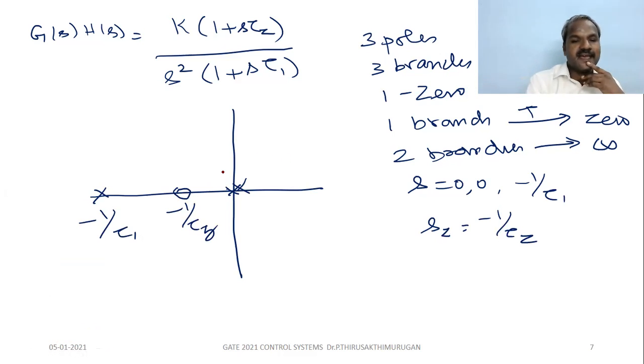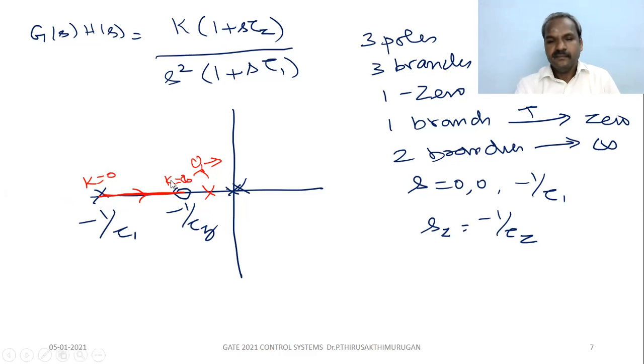If you stand here and look back this side, 2 poles are there, so no branch here. If you stand here, 2 poles and 1 zero, so odd in number, so there will be a branch between these two. This branch originates at k equal to 0 from the pole and ends on the zero at k equal to infinity. Okay, understand or not?